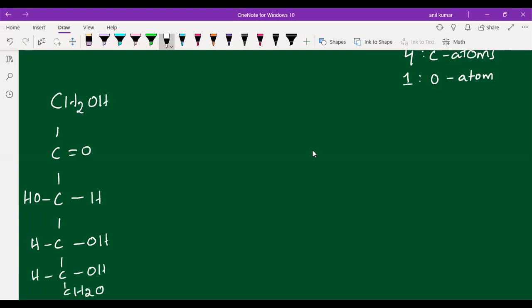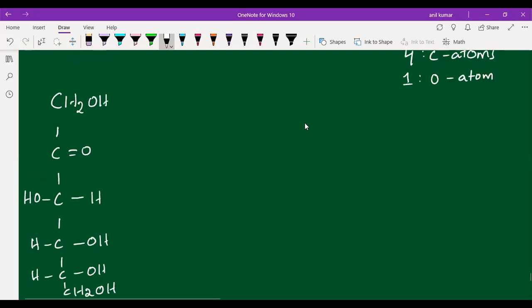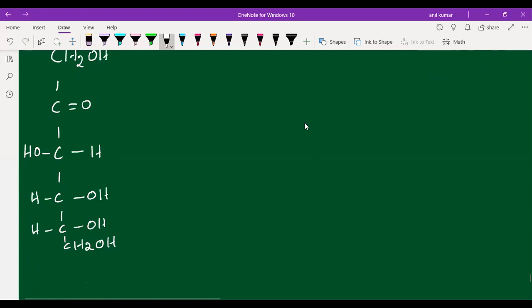See here, from third carbon onwards, the structure is the same for glucose as well as fructose. This is first carbon, second, third, fourth, fifth, and sixth.